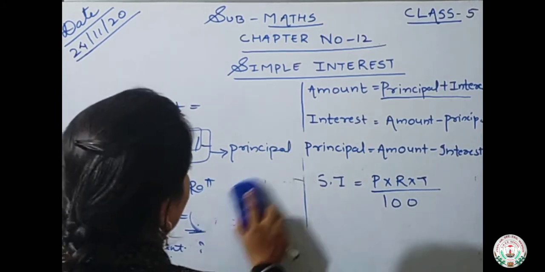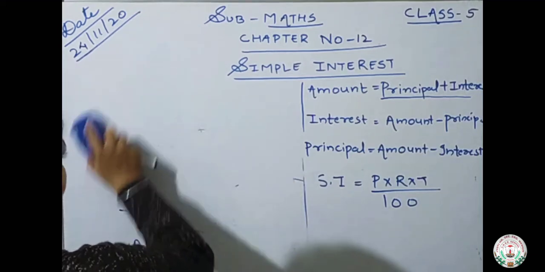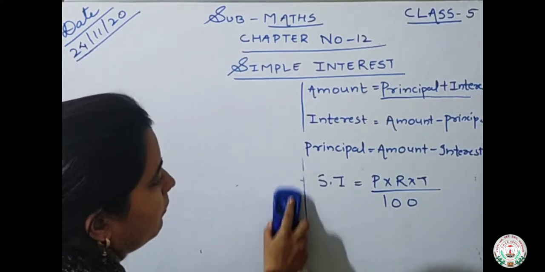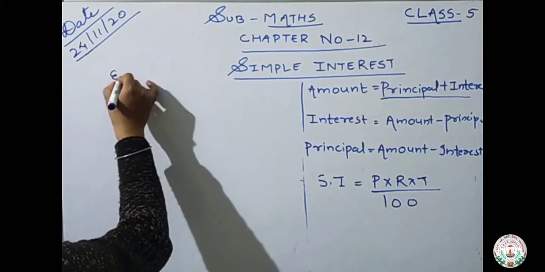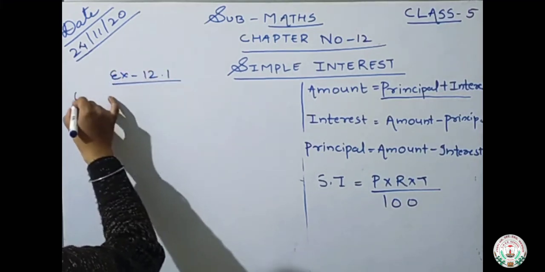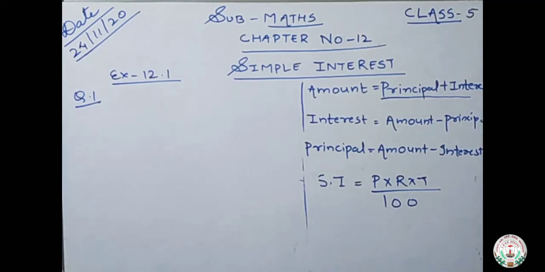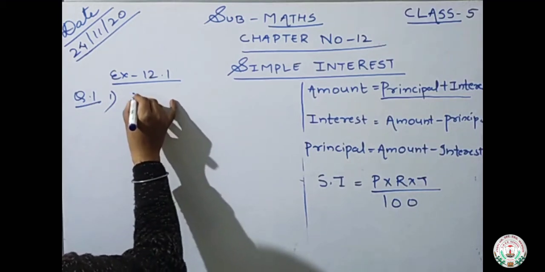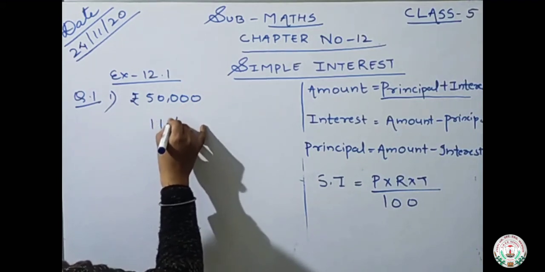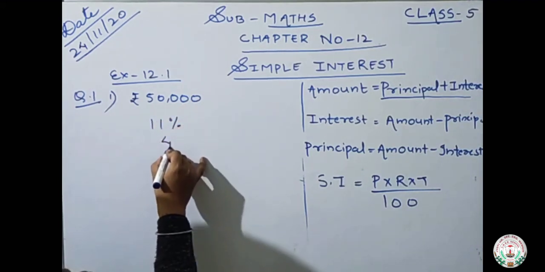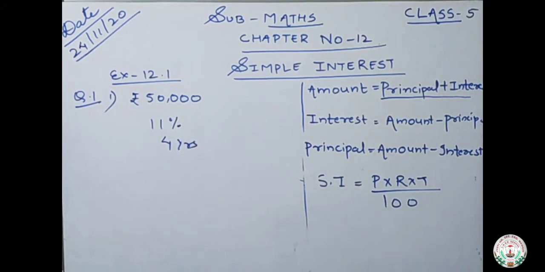Now, starting with exercise number 12.1, let us start our exercise. I am not rubbing these formulas, we will solve using them. First, choose the correct option. Question number 1, exercise 12.1. Choose the correct answer. First part: the simple interest on rupees 50,000 at an interest of 11% for 4 years. We have to calculate the simple interest.